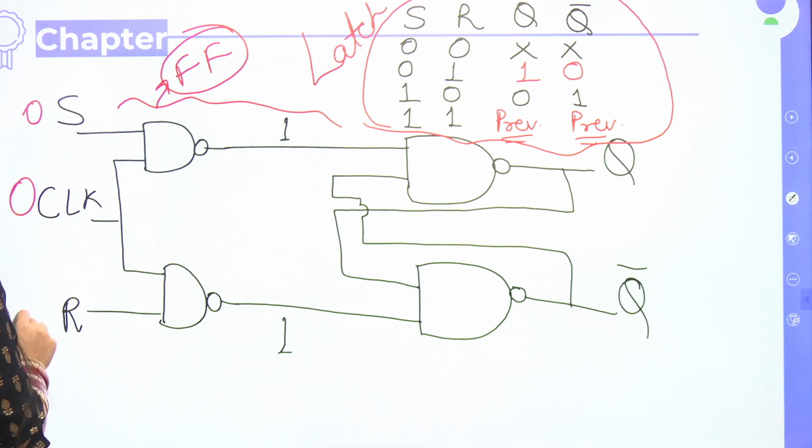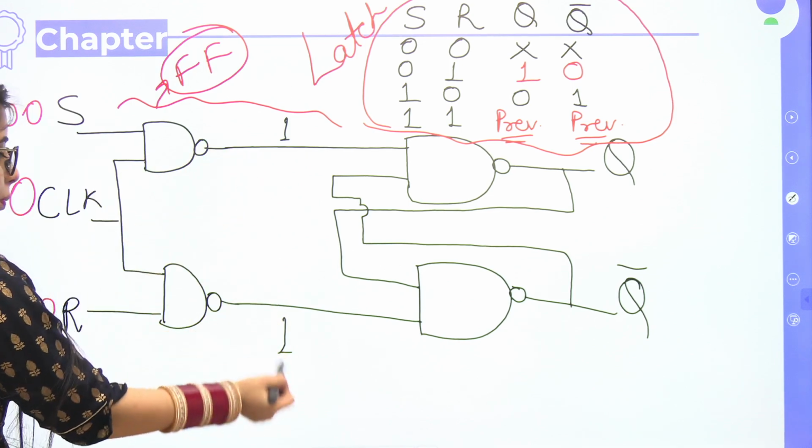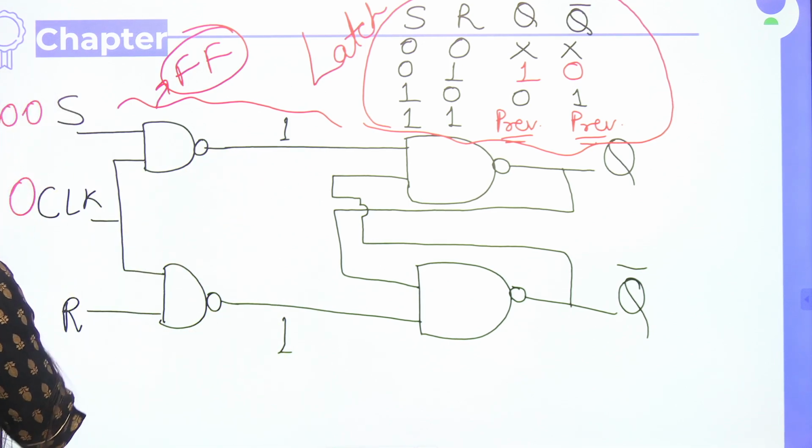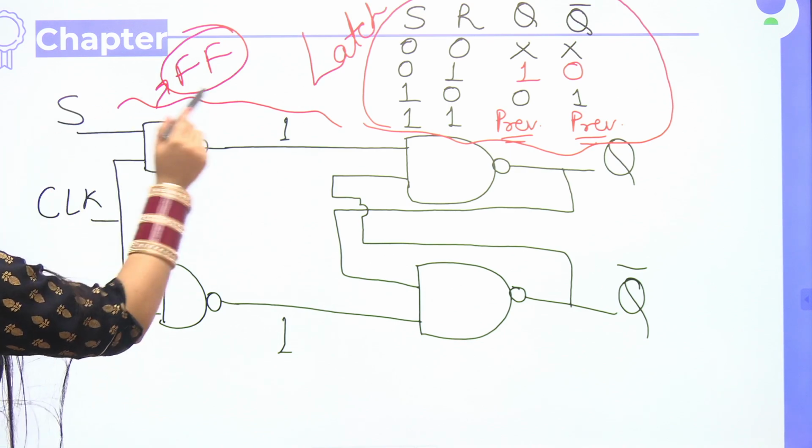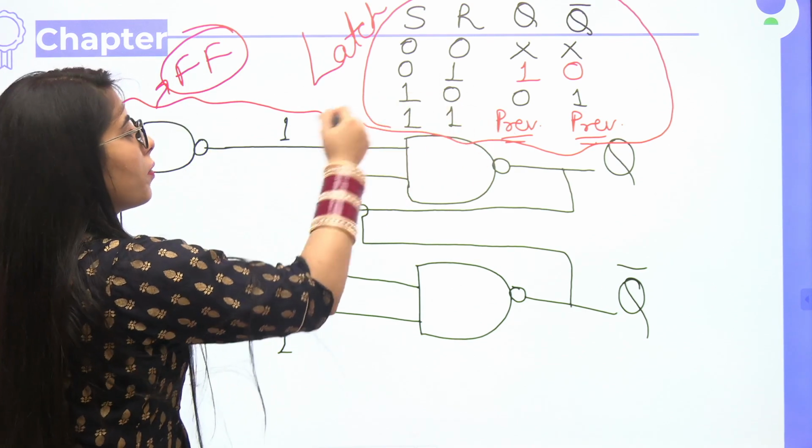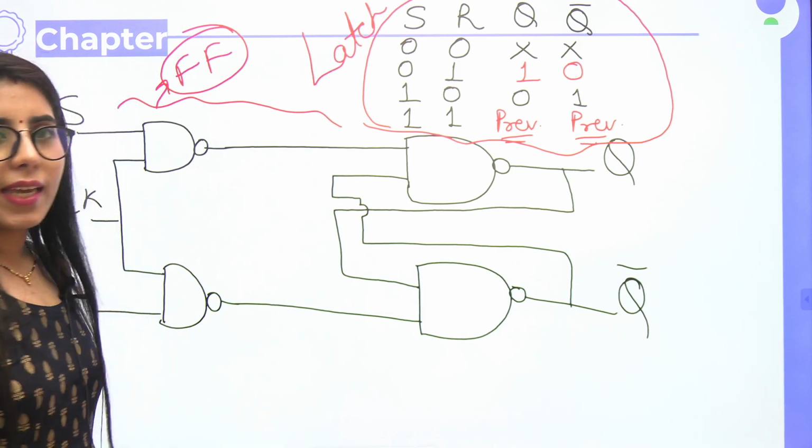It can be 0 0, it can be 0 1, it can be 1 1, it can be 1 0, anything. My outputs will be 1 1 only. Okay, so this is how I will have to consider it. And when they are 1 1, my output will remain previous. I hope you are getting it, guys.